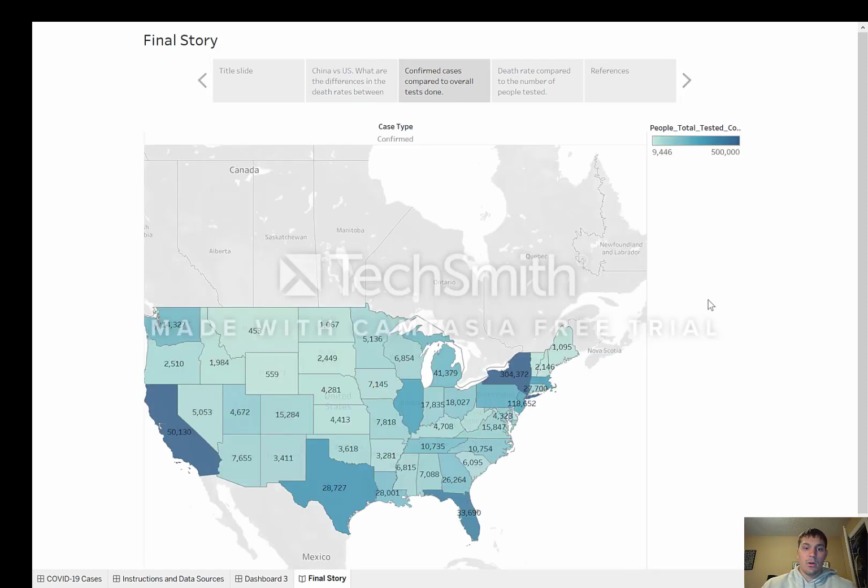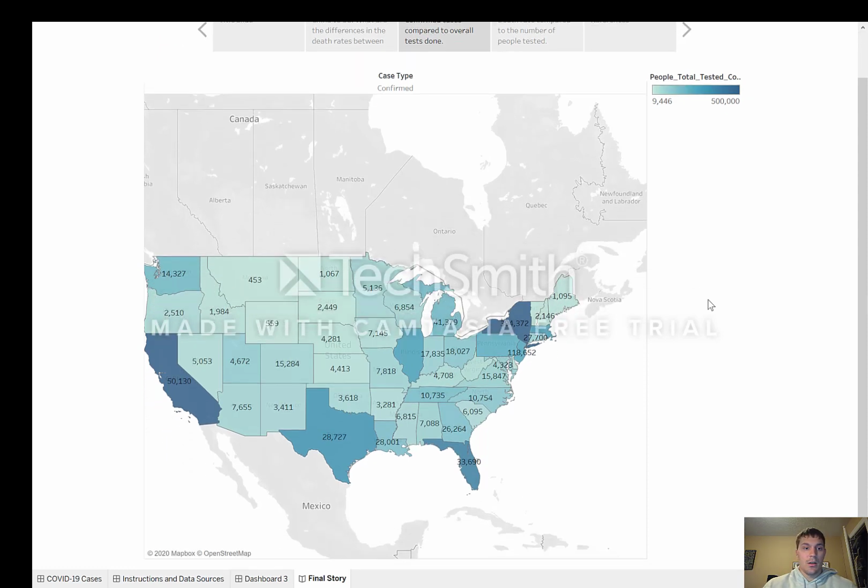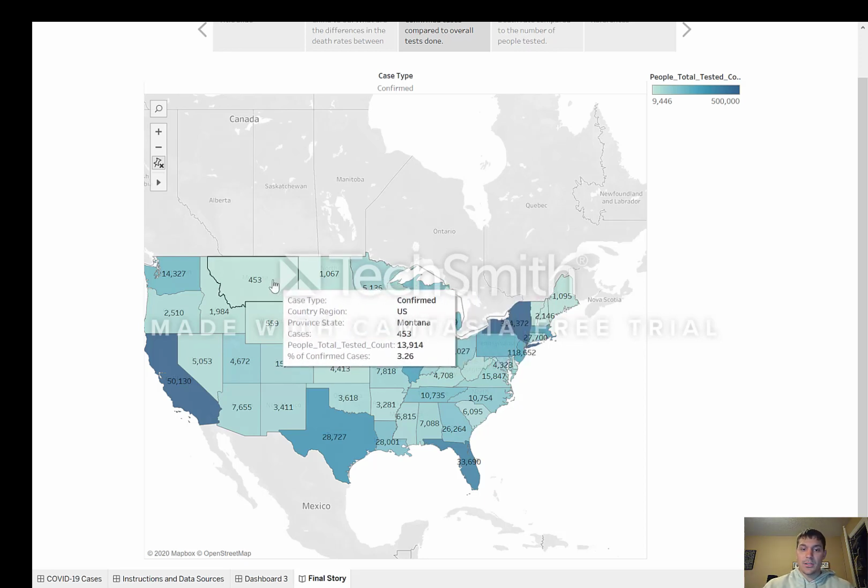So for this one, I was interested to see the different numbers of total tests given out per state and to see the amount of confirmed cases. So for example here, Montana, they have 453 cases confirmed and 13,914 total tests. So the percentage chance that if you are sick and went and got tested, you have a 3.26% chance of testing positive for COVID-19.